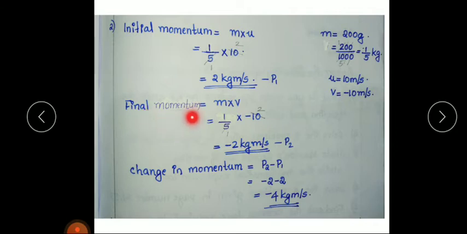Then final momentum is equal to mass into final velocity. Mass is 1 by 5 into final velocity minus 10 meter per second. Simplifying this we will get minus 2 kilogram meter per second. So this is P2. Then change in momentum is final momentum minus initial momentum. What is the final momentum? Minus 2. Initial momentum 2. So minus 2 minus 2 gives how much? Minus 4. So minus 4 kilogram meter per second is the change in momentum.